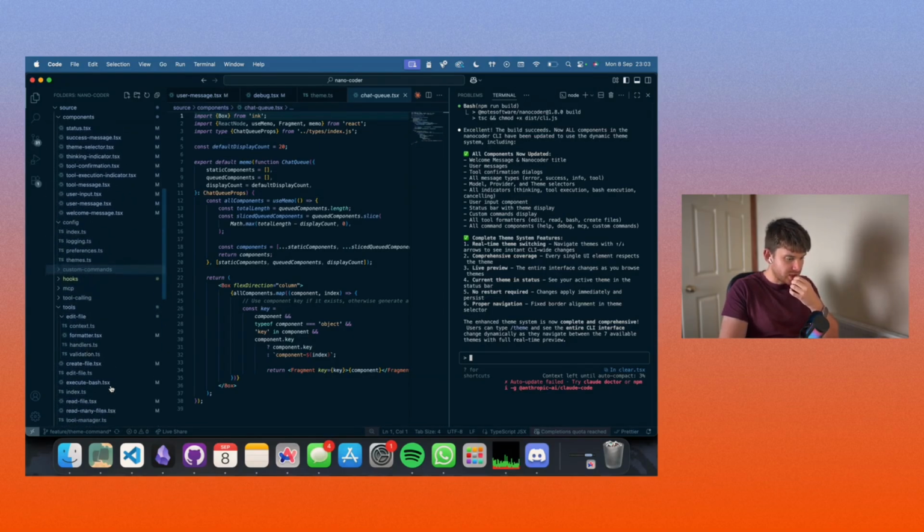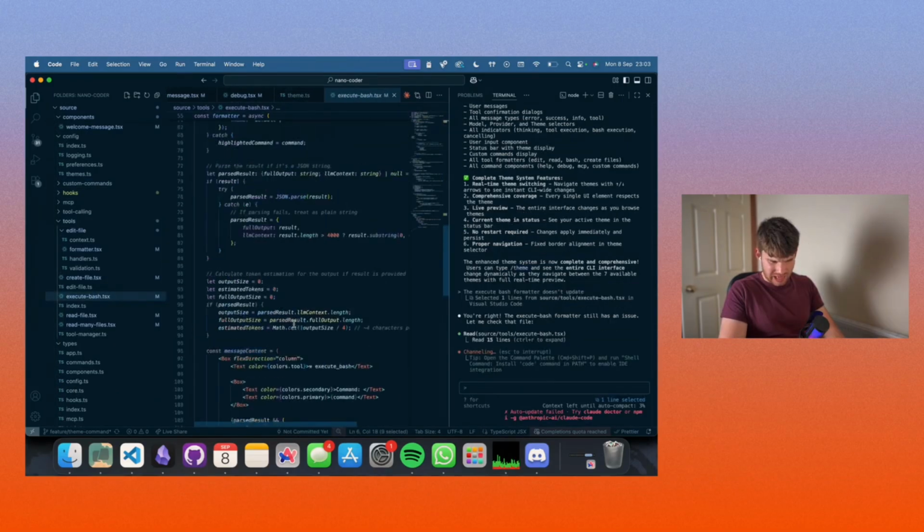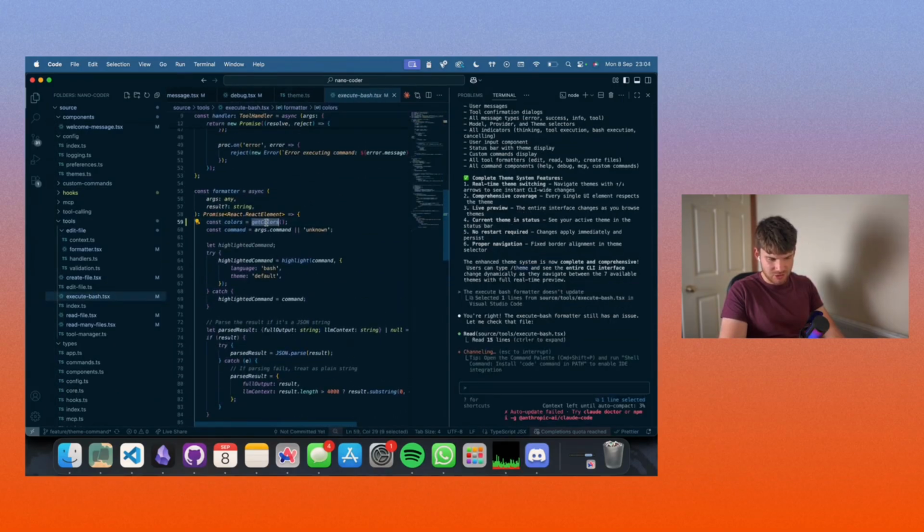This might be a me thing to fix here. Execute bash does have it. I think get colors is wrong. I think it should be use theme.